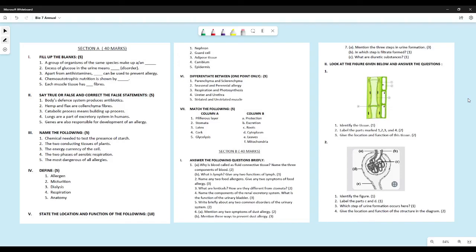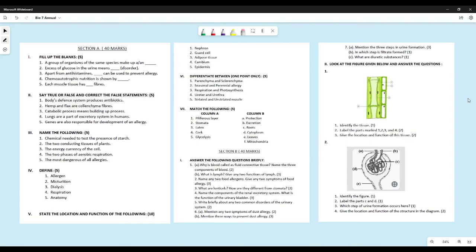These are symptoms which are exhibited in the urine, but it is not at all related to the organs which are associated with the urinary system. Okay. Mention any two symptoms of dust allergy. Most of you got it right. So there is itching, or there is sneezing, or there is breathlessness. It's perfectly fine. Any of those two you could have mentioned.